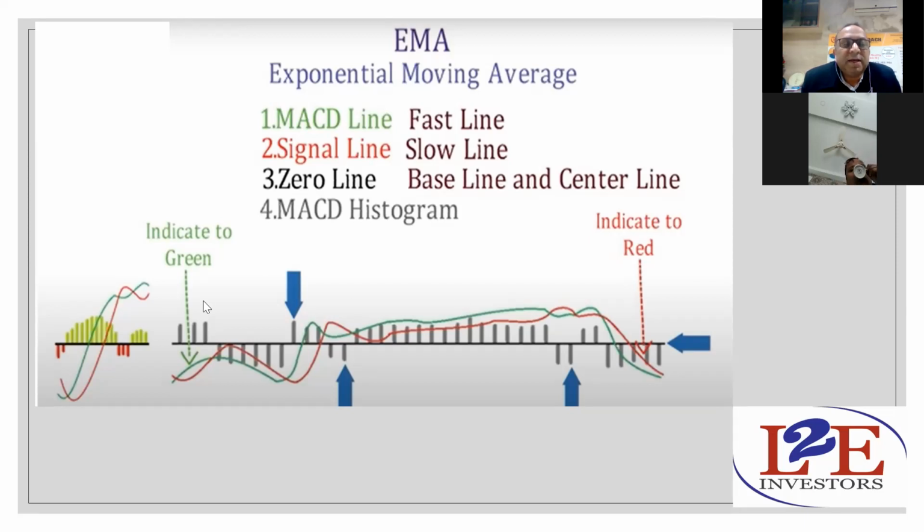So you can see this, that the MACD line is green in color, signal line is red in color. Sometimes it may be green and black also. It depends upon what kind of software you are using. And the zero line is the baseline. Above and below that, the histogram gets created. So the MACD histogram is above and below that particular line. These two moving lines are, green line is MACD line and the red line is signal line. You can say fast line also and slow line also.